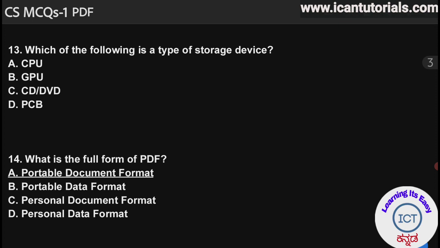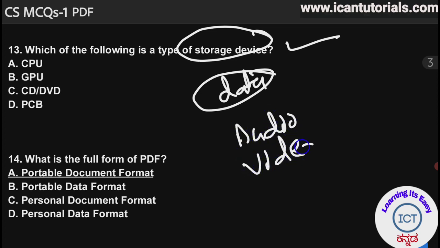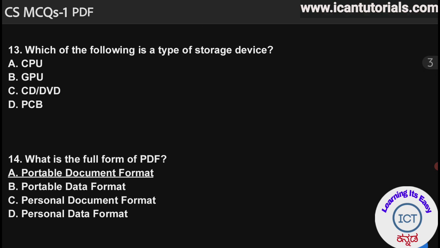The 13th question is, which of the following is a type of storage device? What do you mean by storage device? A device which stores data. Data can be audio, video, or documents. All these things are called data, and this data is stored inside storage devices. So the answer is CD, DVD.